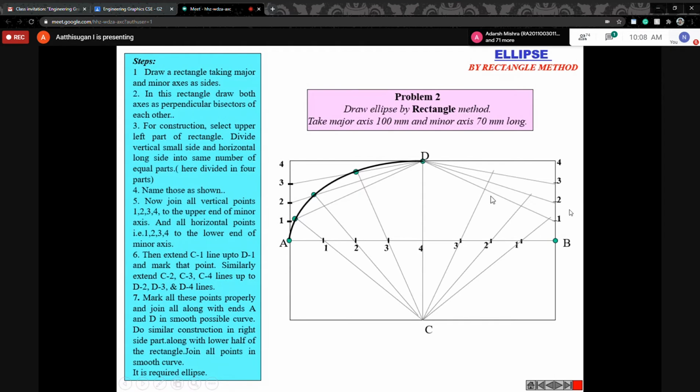Like this you can draw. Then you can get the intersection points. You can join them. You can do the bottom also, or else you can mirror it. So it will come like this. So this is the rectangle method for the ellipse.